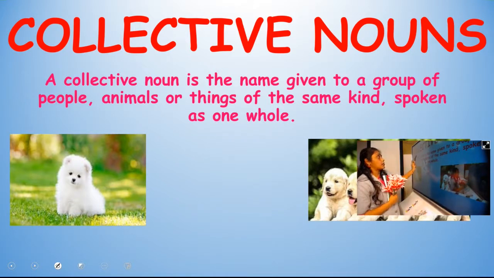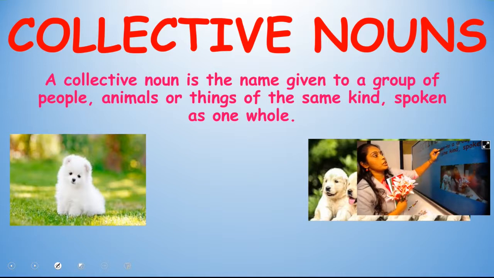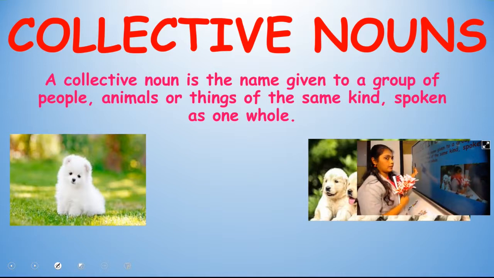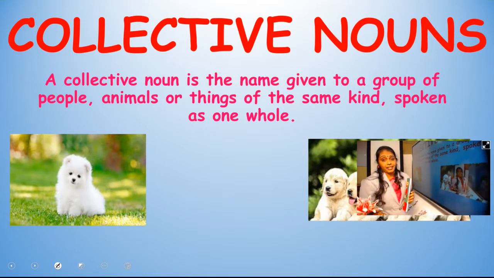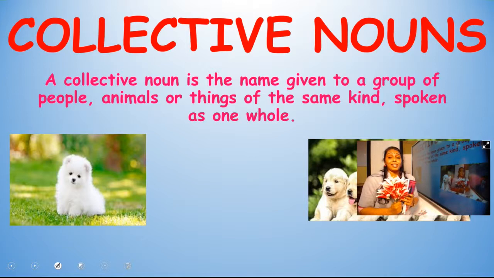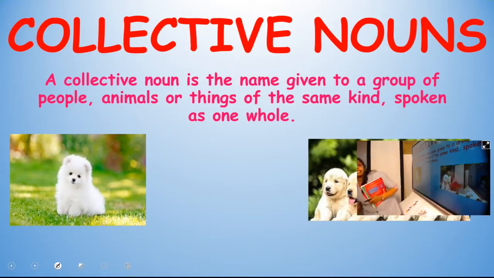A collective noun is the name given to a group of people. Group of people means, we can say one example, do you like cricket? So how many players are there in a team? I think 11 players. Okay. So we can use the collective noun for those players, a team of players. A team of players is also a collective noun. That is an example of a group of people.